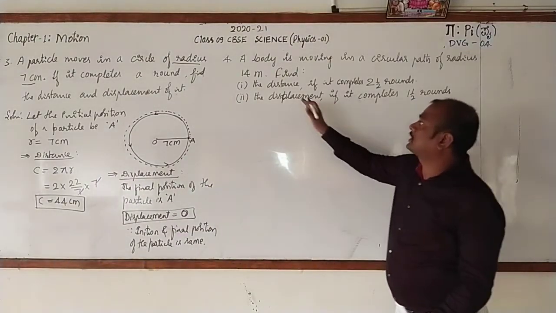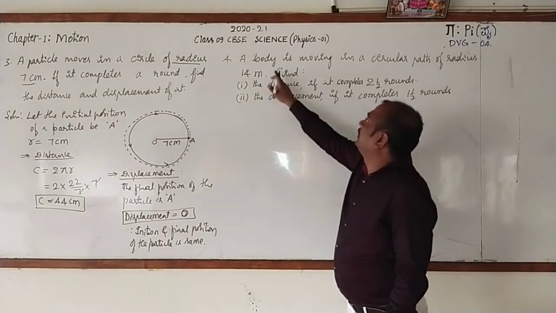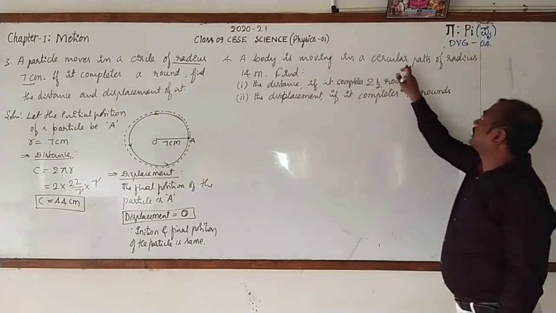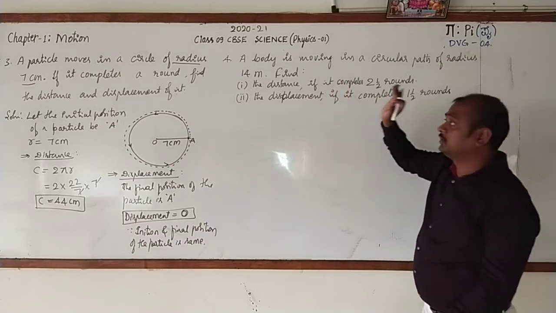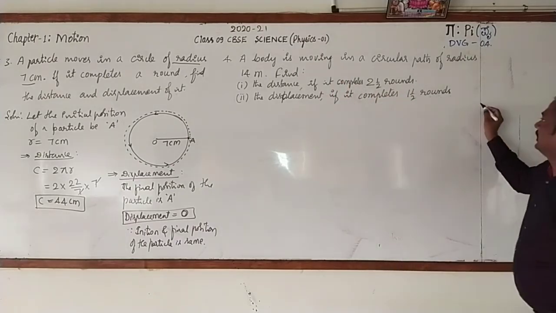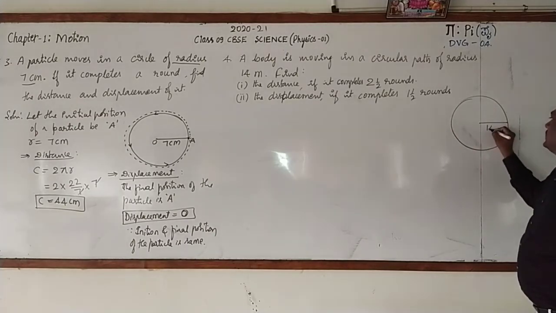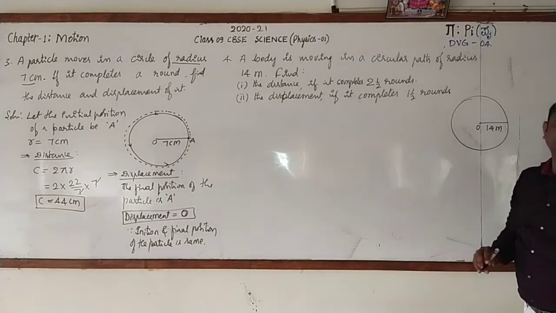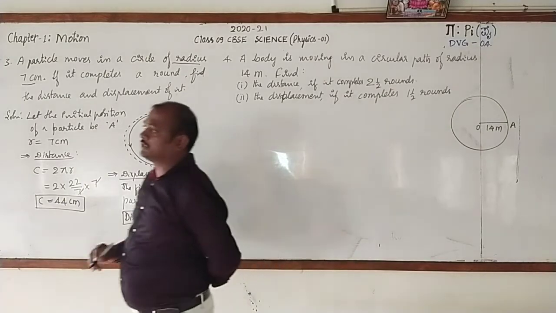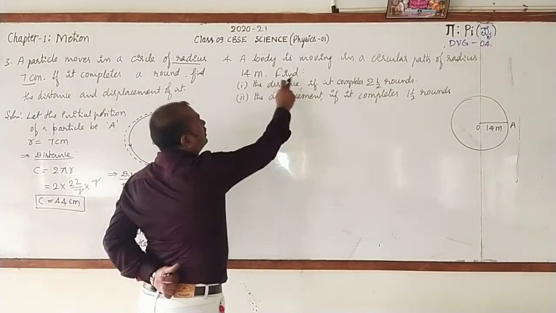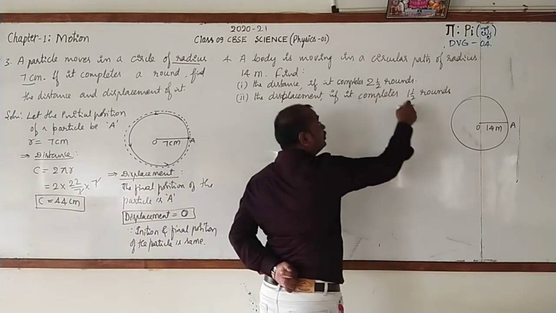Now let us come to the fourth problem. Here you just observe, it is also of same type. A body is moving in a circular path of radius 14 meter. Here I draw a circle. And what is its radius? Radius is 14 meter. I call the center of the circle as O and its initial position as A. Then find the distance if it completes 2.5 rounds.